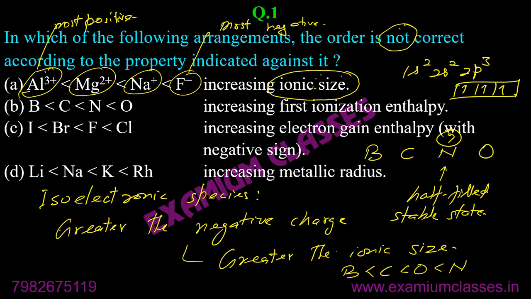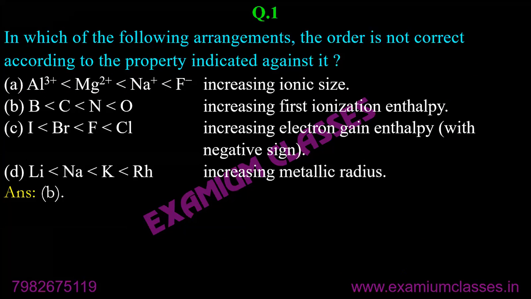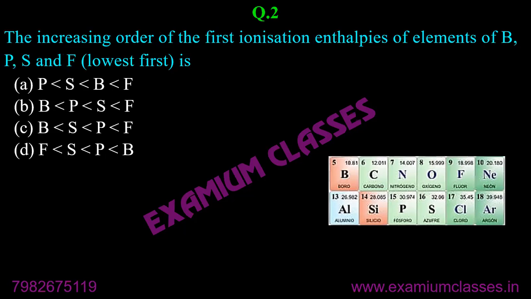The energy required to remove an electron from nitrogen is more than oxygen. So B is incorrect. That's why B is the answer. Anyone confusion, let me know and I'll explain again. Otherwise, you can ask on WhatsApp later on.